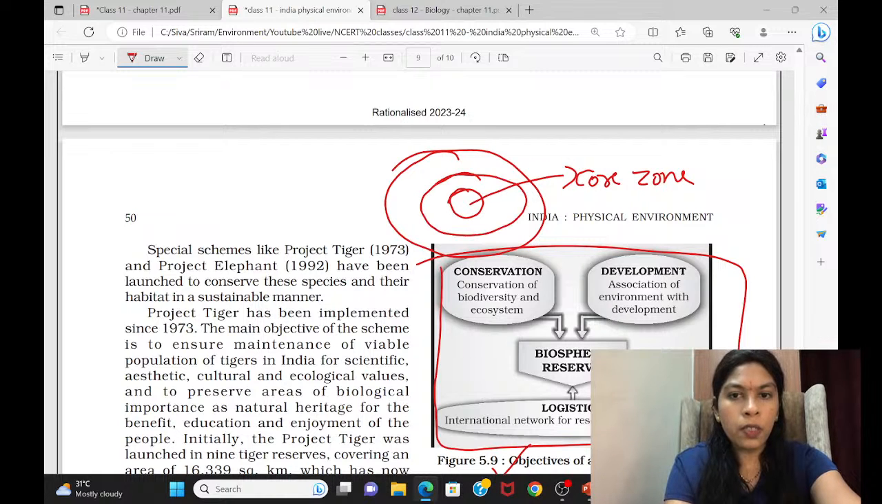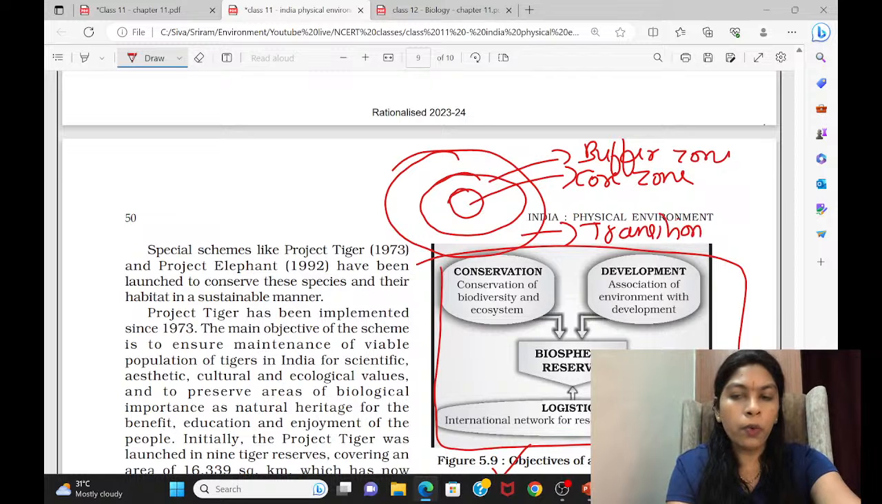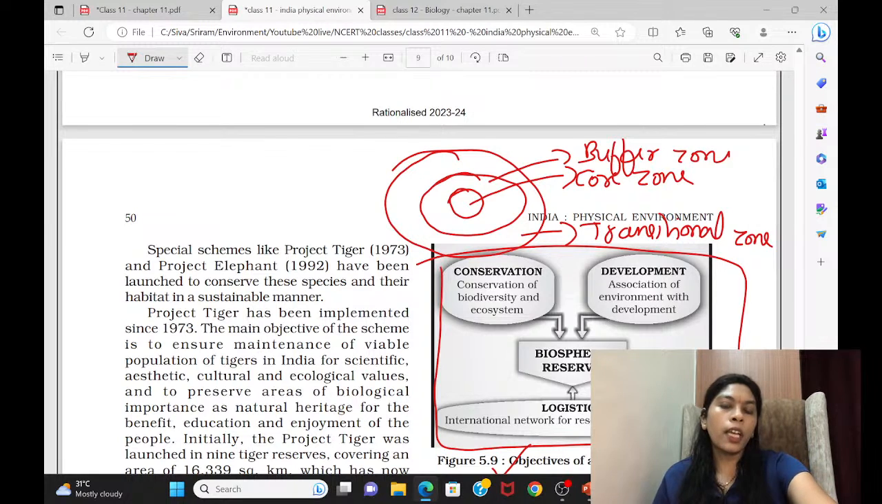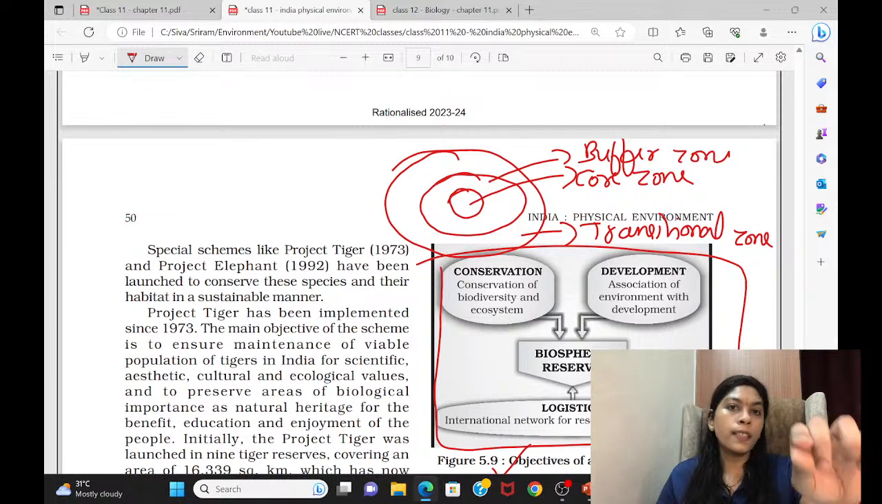Then comes the next one. This is called the buffer zone. And then comes the transitional zone. We call this the transitional zone. This way only a biosphere reserve will be formed. So in this core area nothing is allowed inside except the study, that is research and analysis. Only the scientists will enter this core zone. Otherwise, people's activities are not allowed there.